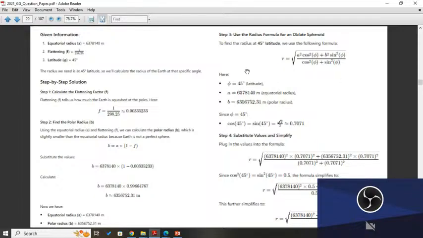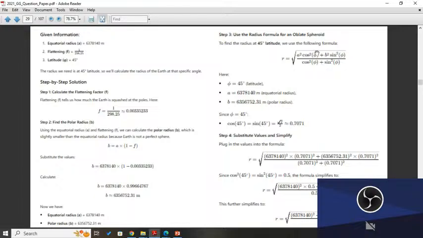So for an oblate spheroid, the radius formula is r is equal to the square root of a square cos square phi plus b square sin square phi, upon cos square phi plus sin square phi. Remember that very easy formula. R is equal to under root a and b. Remember cos square phi, and all in trigonometry are squares, and all under the square root. So a square cos square phi plus b square sin square phi upon cos square phi plus sin square phi.